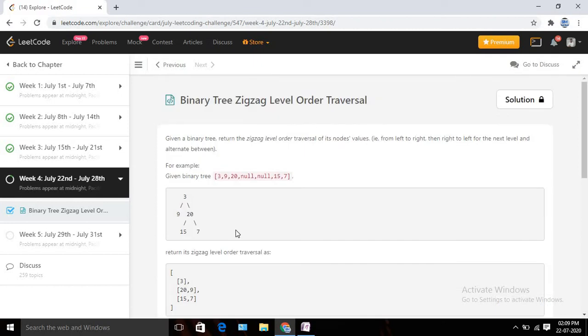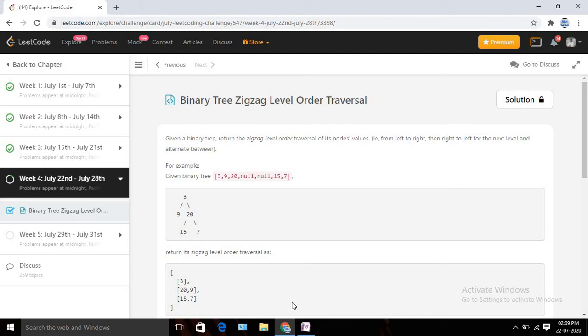Today we are going to solve the July day 22 LeetCode challenge. Today's problem statement is binary tree zigzag level order traversal. If you read the problem statement, it says that you will be given one tree in the form of an integer array, and then you need to traverse it in zigzag order, and return the output in the zigzag level order, right?